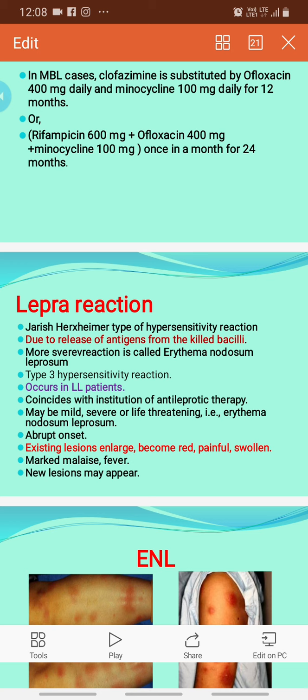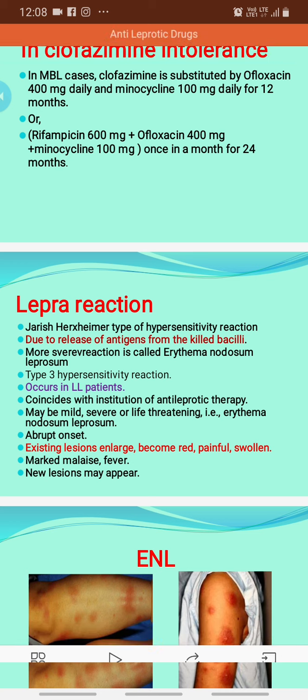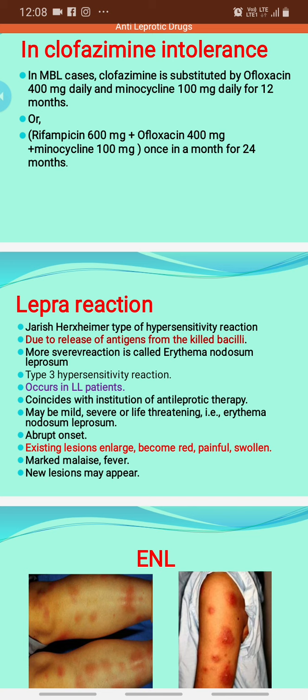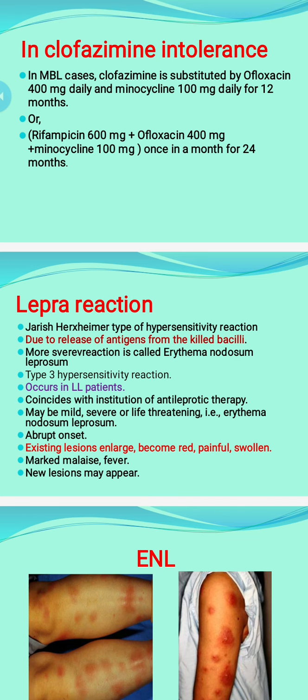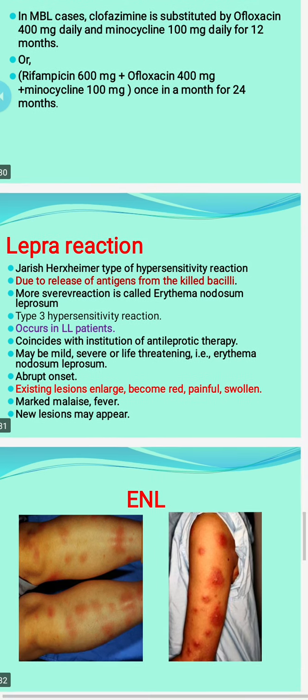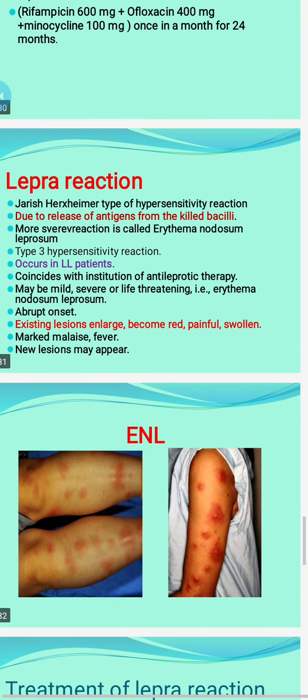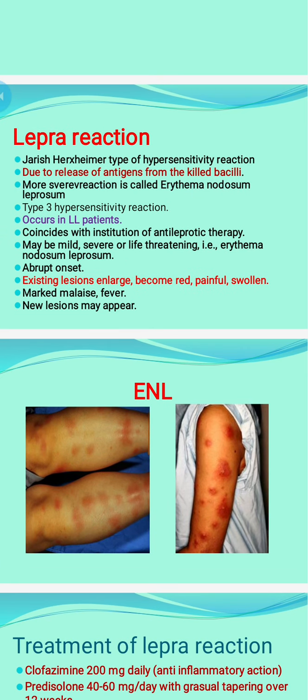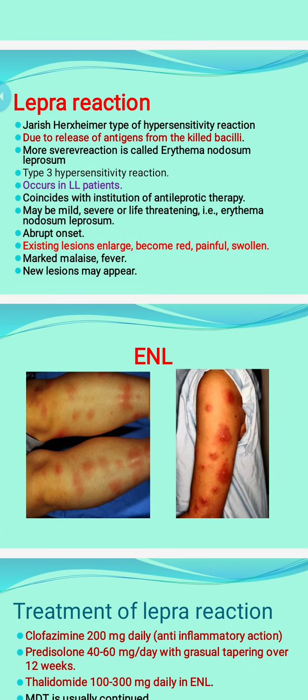It is a type 3 hypersensitivity reaction, mostly due to release of the killed bacilli, and that can cause a type 3 hypersensitivity reaction. So existing lesions enlarge, become red, painful, swollen. There can be marked malaise, fever, and rarely new lesions may appear. So this is the picture of erythema nodosum leprosum. In severe cases, it can be life-threatening also.